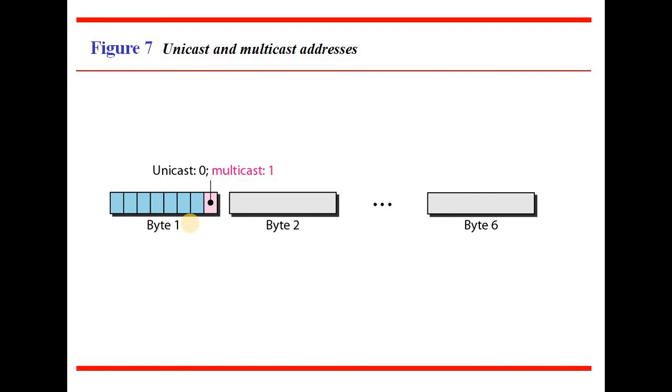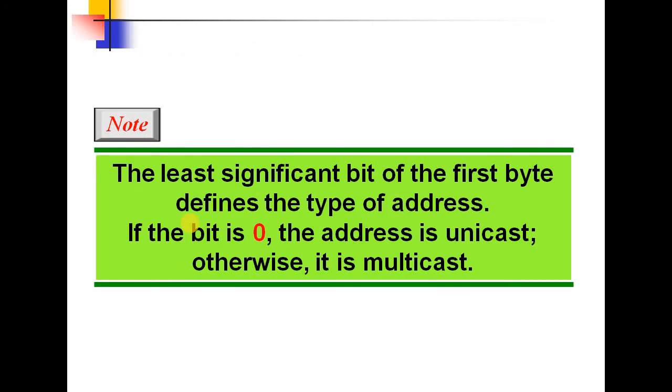If the last bit is 1, then it is multicast, and if all the bits are 1s, then it is called broadcast addressing. Here the least significant bit of the first byte defines what kind of addressing you are going to use. If the bit is 0, then it is unicast. If it is 1, then it is multicast, and if all the bits are 1, then it is broadcasting.